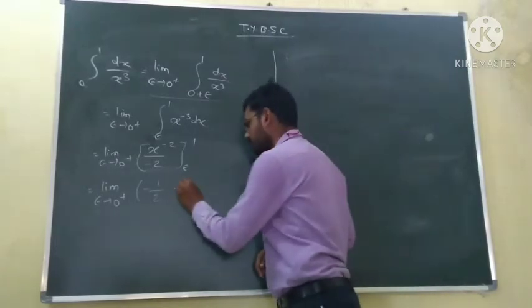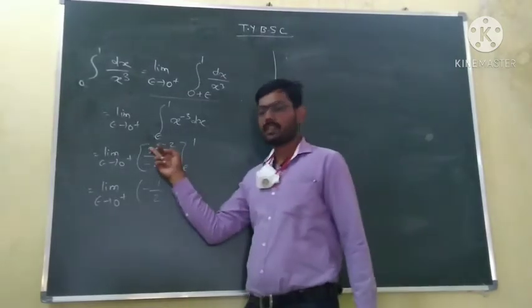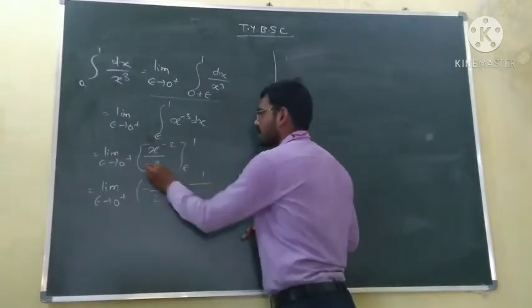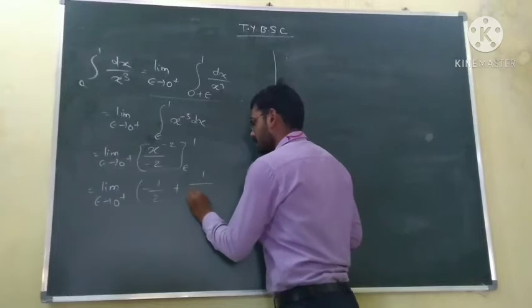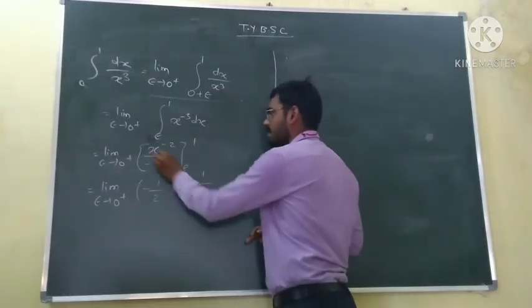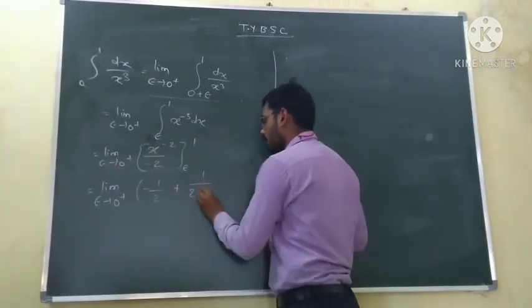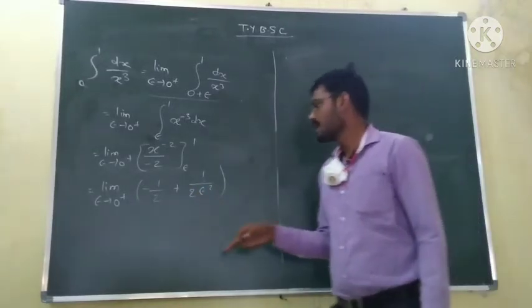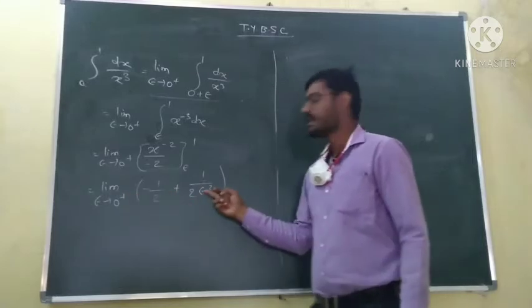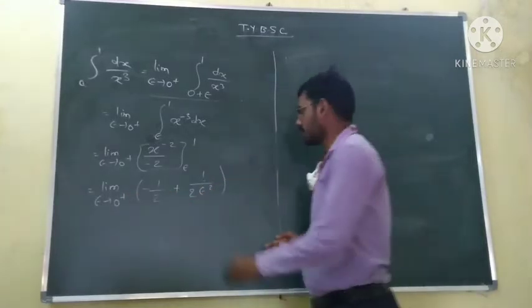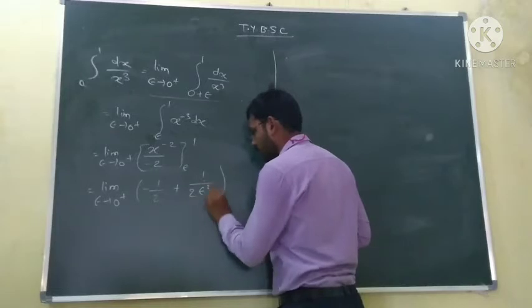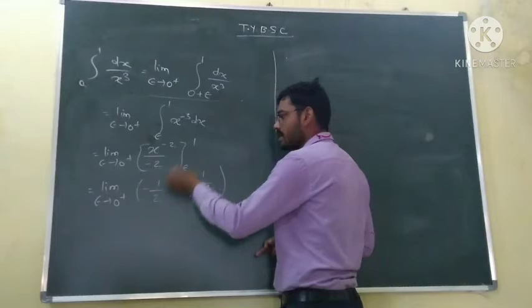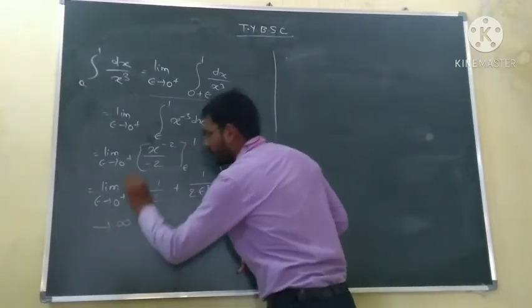Now minus, put x equal to epsilon, so epsilon raised to the power minus 2, that is 1 upon epsilon square, and this is again minus 2, so minus minus becomes plus 1 by 2 times 1 upon epsilon square. Now as epsilon tends to 0, epsilon square also tends to 0, so 1 upon 0 tends to infinity, so the total value tends to infinity.